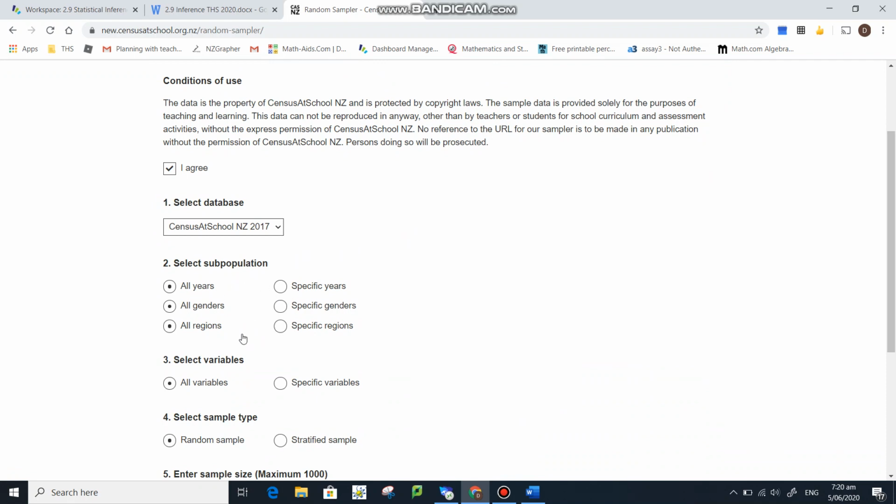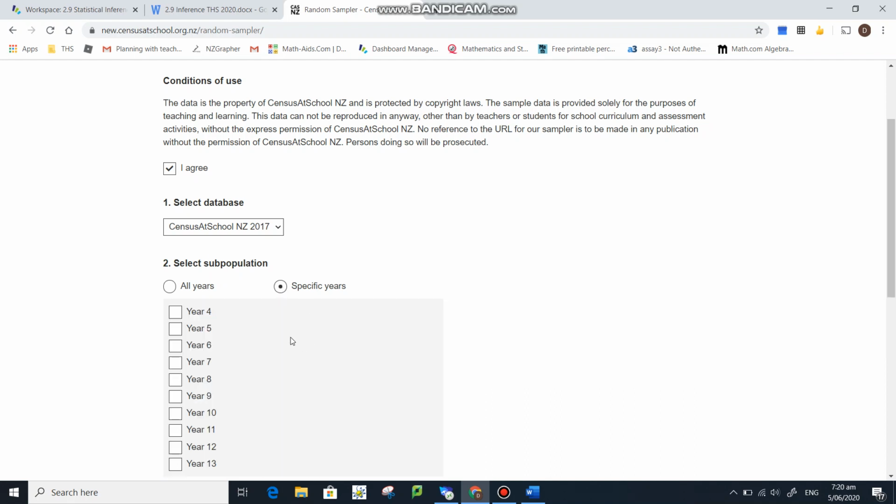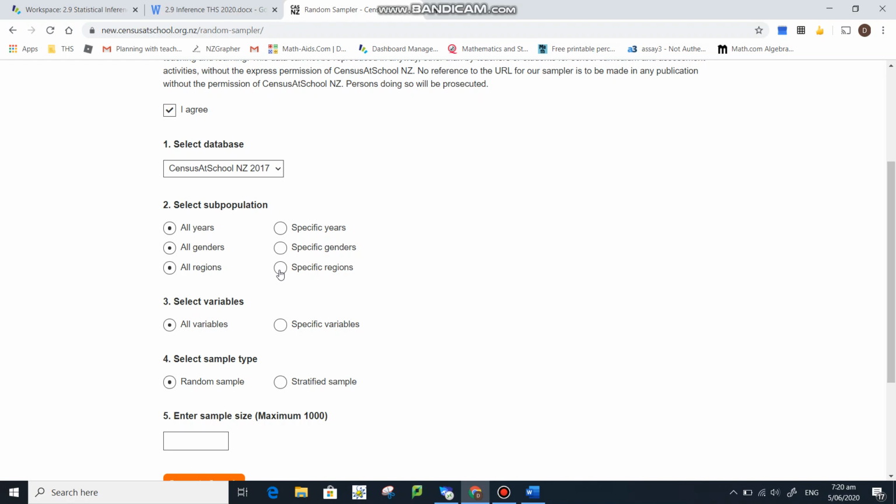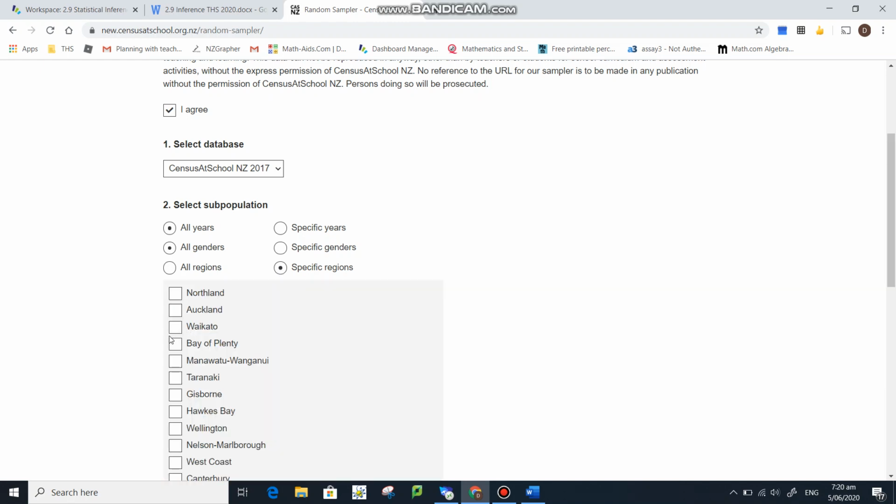Okay. Now here's where you decide which group. If you're going to go males versus females, generally looking at the data, that was all they had was males and females, so you don't have to change anything. If you want to compare year groups, like year 9s versus year 12s, then you click the specific years. If you want to do certain regions, you click on there. So if you want to do the Waikato versus Auckland or something, do people in the Waikato spend more time on their phone after school than Auckland? That kind of idea. Then you just click whatever groups you want.